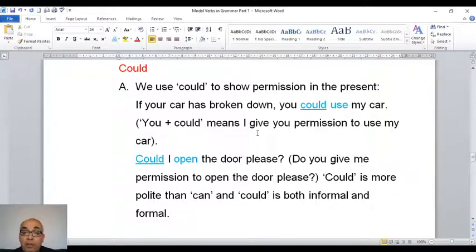Could I open the door, please? So, do you give me permission to open the door, please? So what's the meaning of could I open the door? It means do you give me permission to open the door, please? So could is more polite than can, and could can be formal and can be informal.